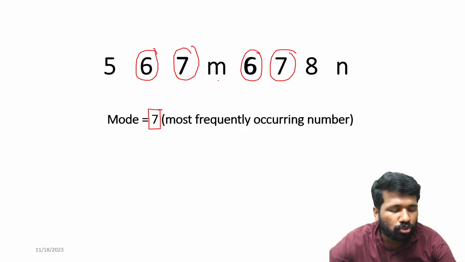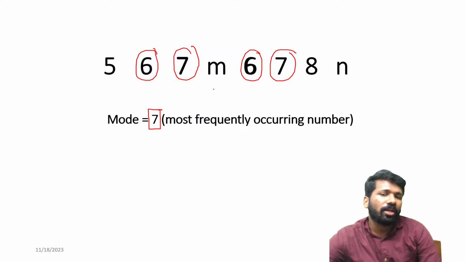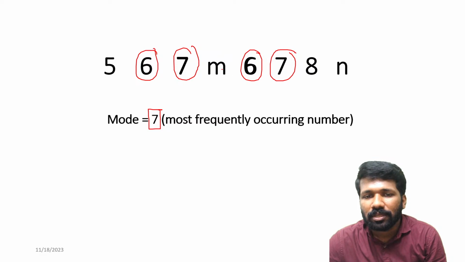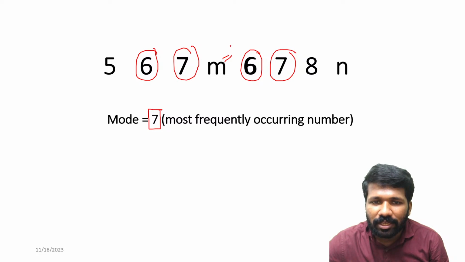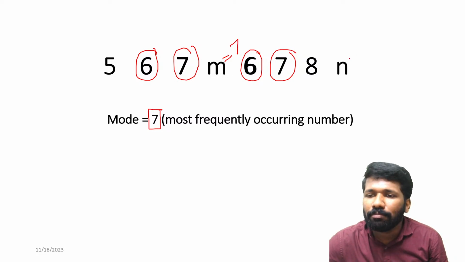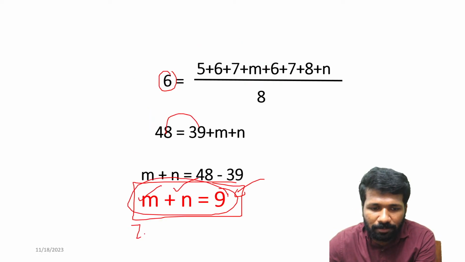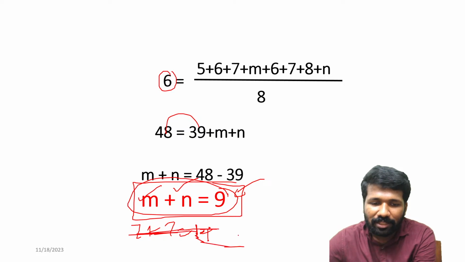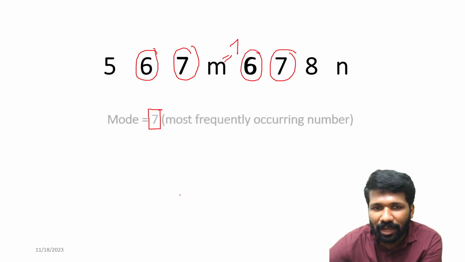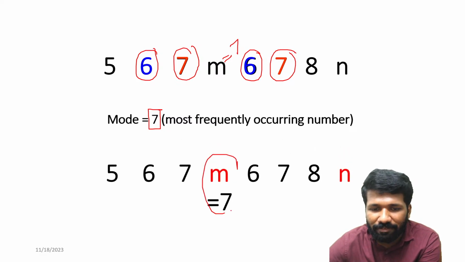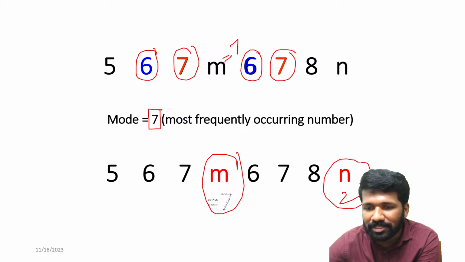That means 7 should be occurring more than 6. 6 is occurring 2 times, 7 is occurring 2 times, so 7 should be occurring more than 2 times, at least 3 times. At least 3 times means at least M should be 7, or M and N both should be 7. But if both are 7, M plus N is 9 will not be satisfied, because 7 plus 7 is 14, not 9. That means only one of them is 7. Are you understanding how this data is helping you to answer this? If M is 7, N should be 2 so that M plus N is 9. If N is 7, M should be 2.